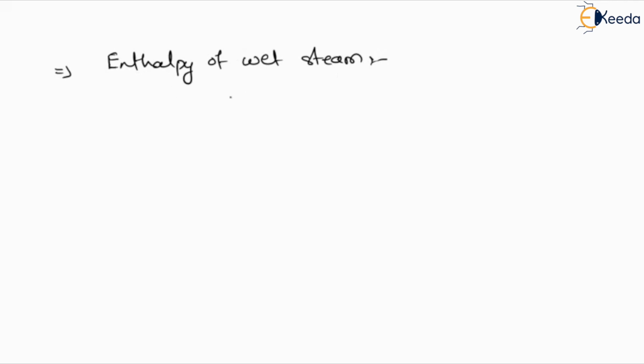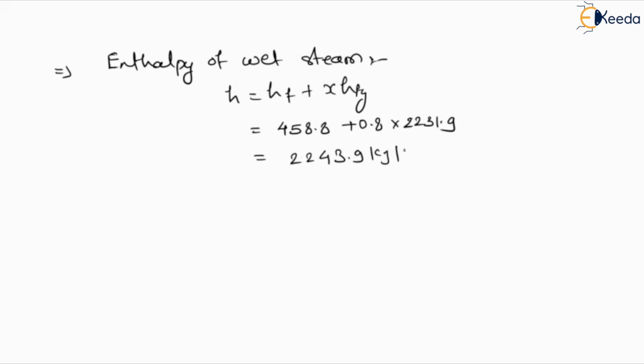So the enthalpy of wet steam is H equals HF plus X HFG. These values are given: HF is 458.8, dryness fraction is 0.8, and HFG is 2231.9. Calculating, we get the enthalpy of wet steam as 2243.9 kilojoule per kg.